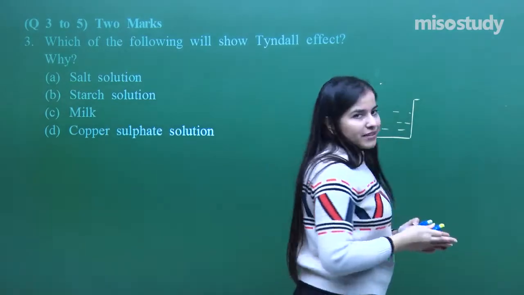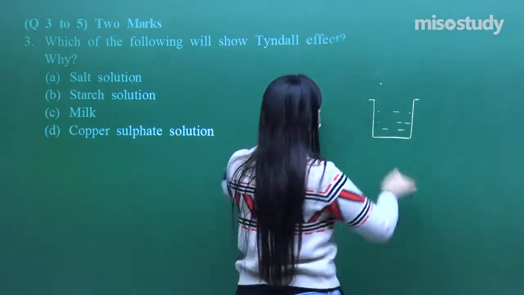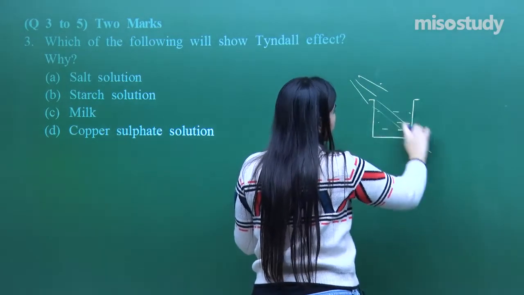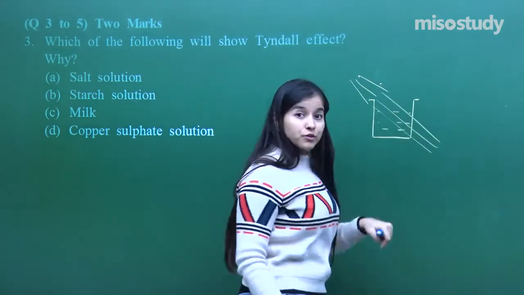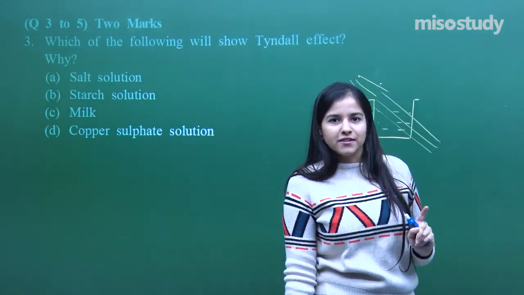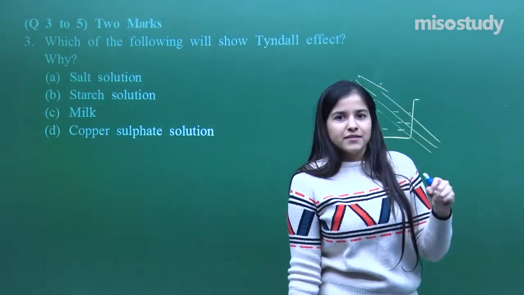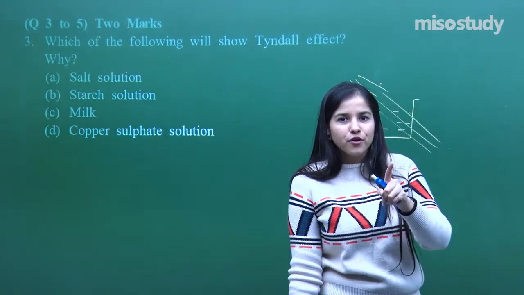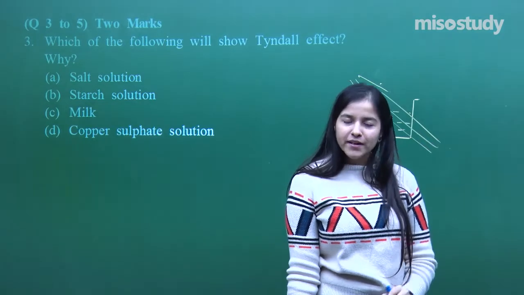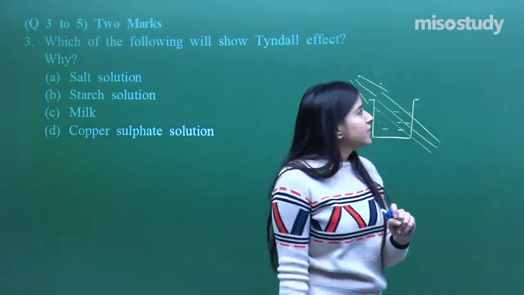Let us put this solution into the dark and use a torchlight. If the path of light is visible through this solution, that means there must be particles guiding the path of the light. That means the entire solution is not uniform. There are certain particles which are deflecting the light, and that is known as the Tyndall effect.